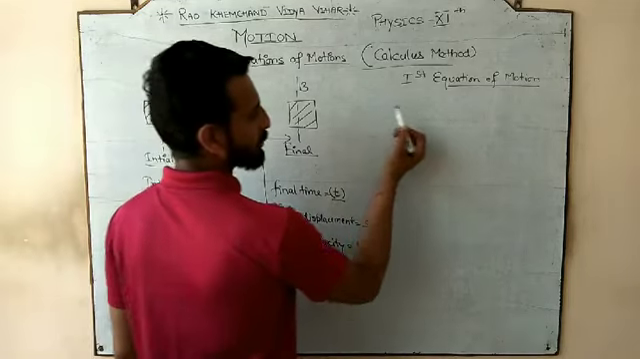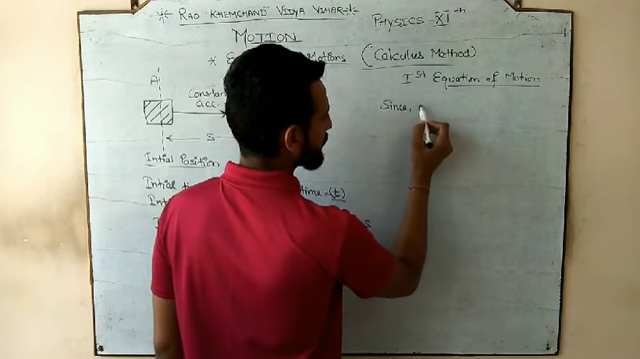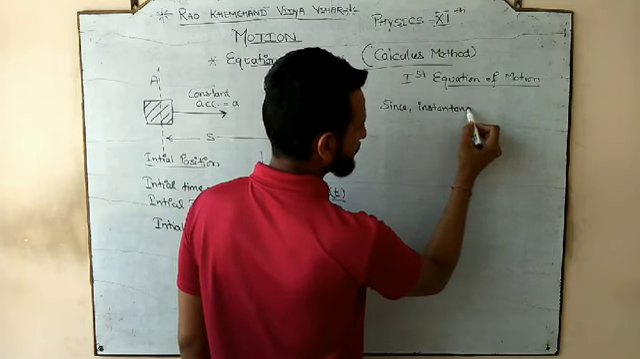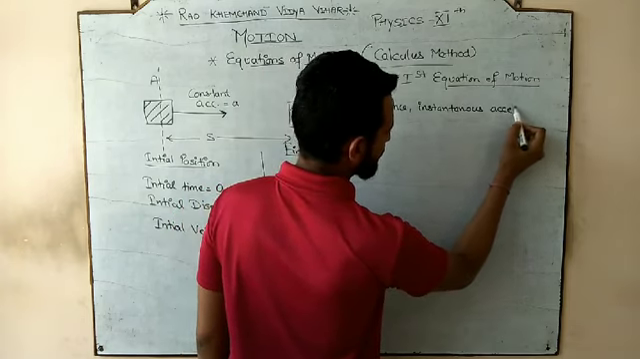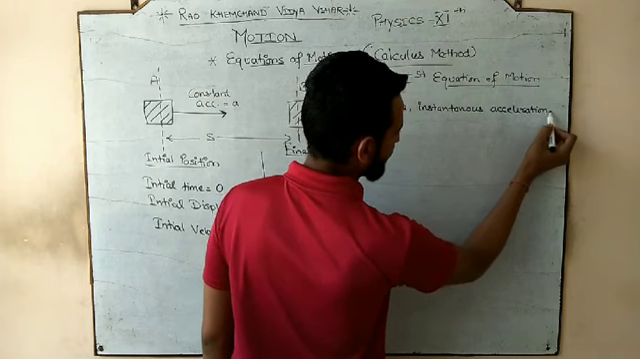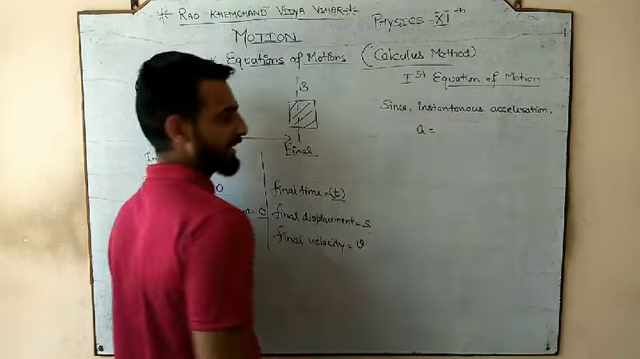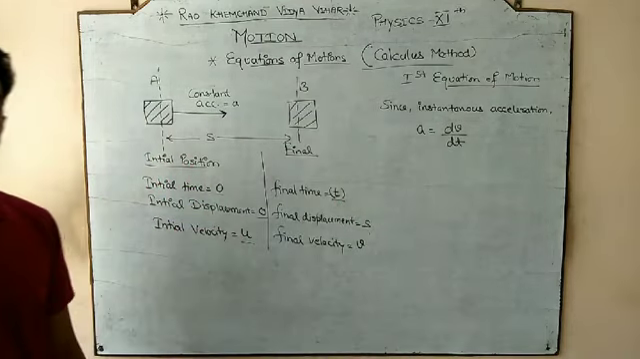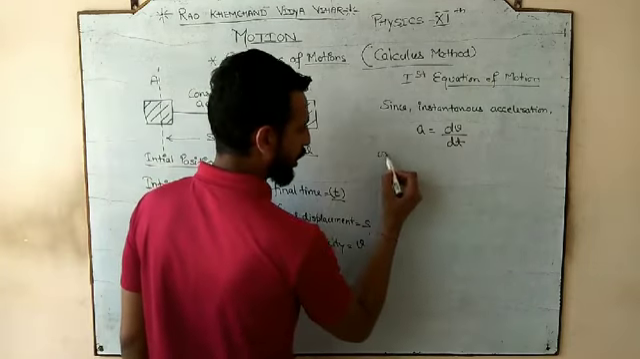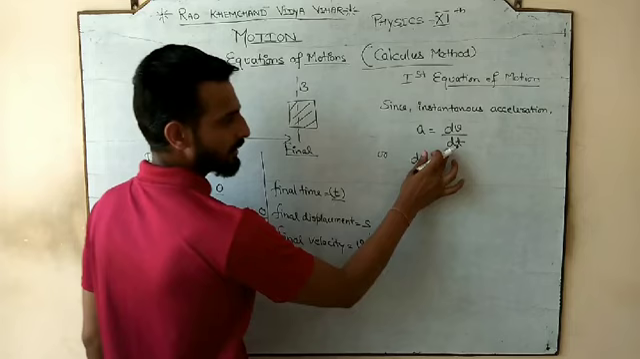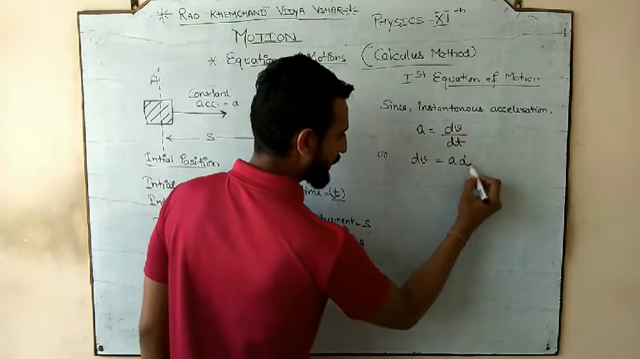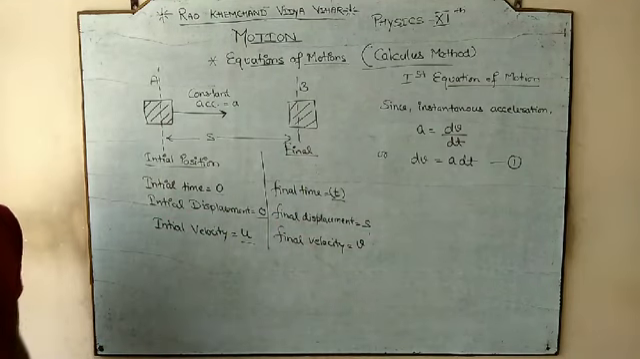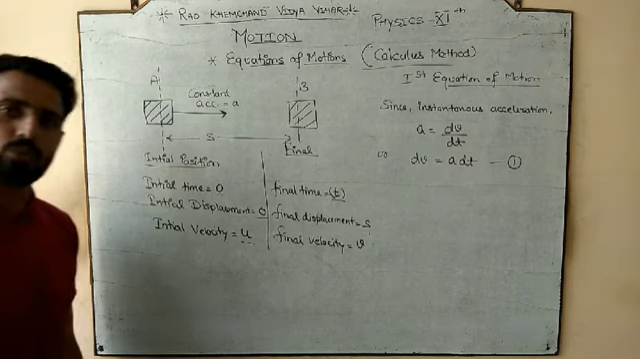So for first equation of motion, since instantaneous acceleration, so what is instantaneous acceleration? a = dv by dt. Rate of change of velocity is known as instantaneous acceleration. Or what is dv from here? If we transfer dt here, it would be a dt. This is our equation number 1, that dv means change in velocity is equal to acceleration into time.